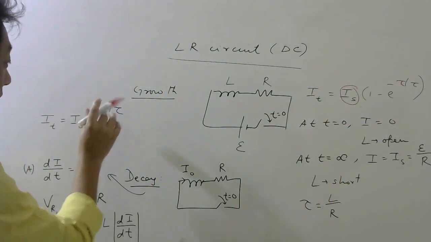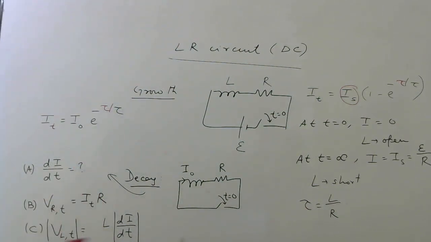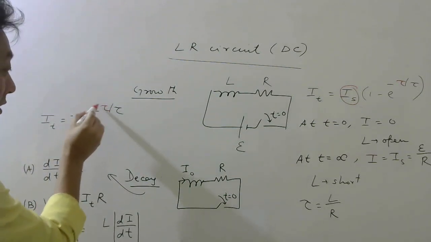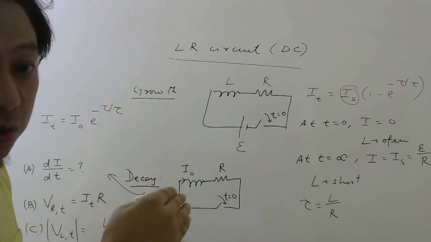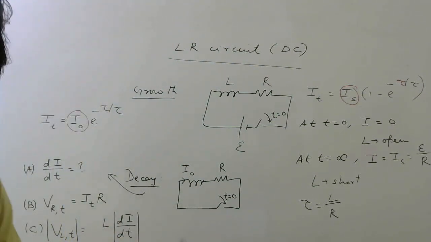Similarly, here if you put t equal to tau, this will be 1 by e. 1 by e, if you calculate, it will come around 37%. So what is time constant? Time taken for the current to decrease to 37% of its initial current. All these definitions already I have given, so please check.